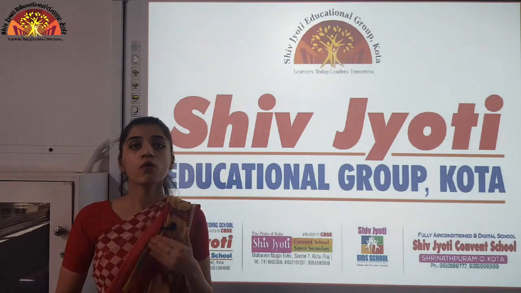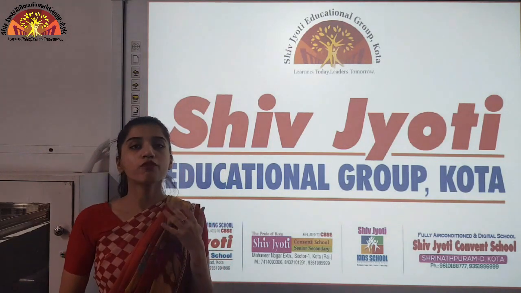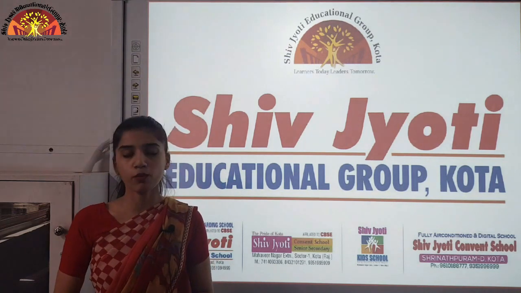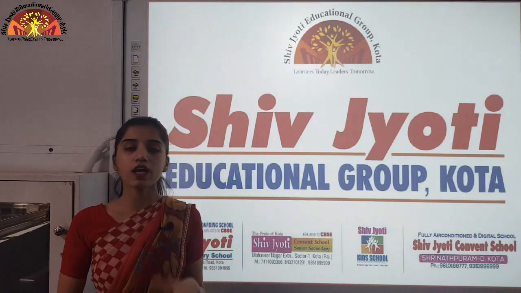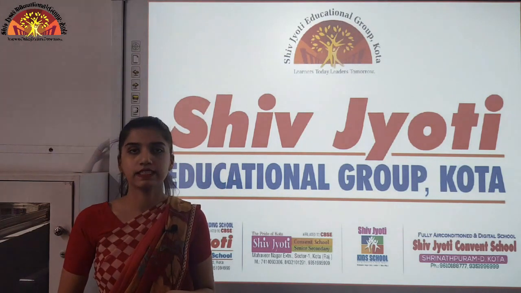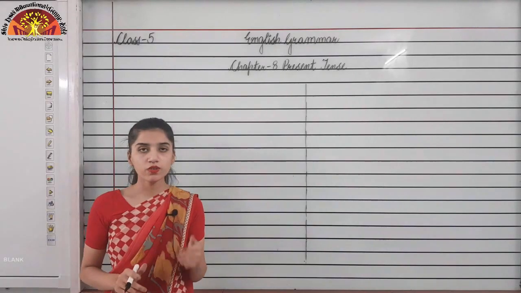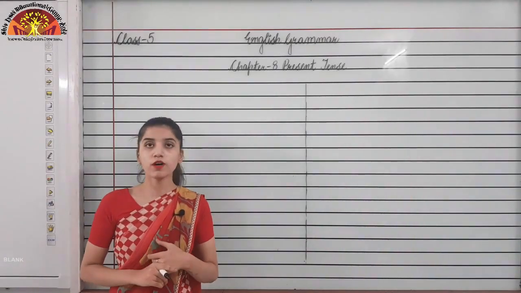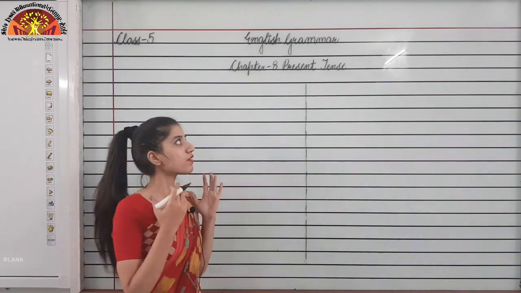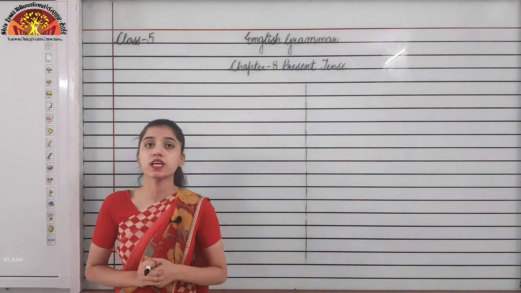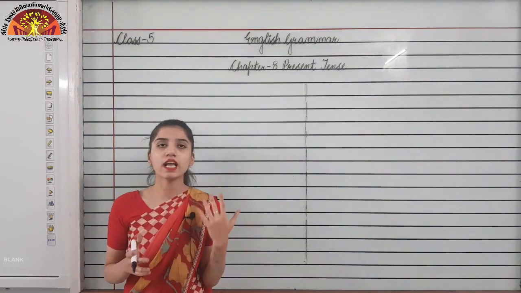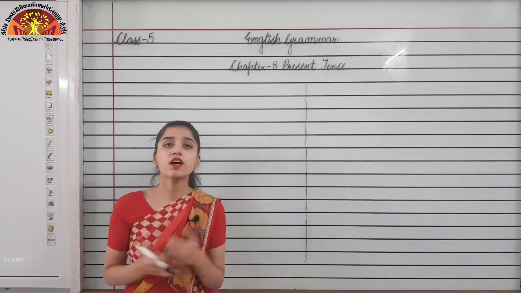Today we will be doing a chapter of your English grammar book, Everyday English Grammar and Composition, and the chapter is chapter 8, Present Tense. Open your books to page number 48 and you will find this chapter. Before doing present tense, I would like to tell you what a tense is.